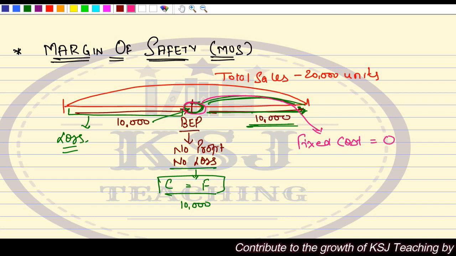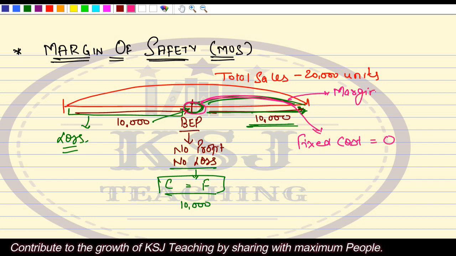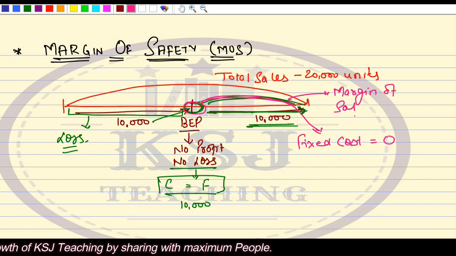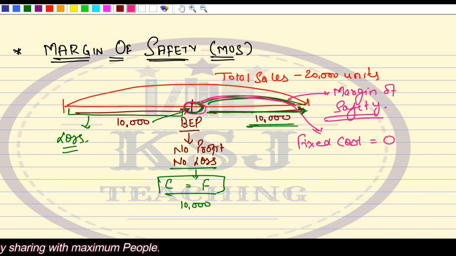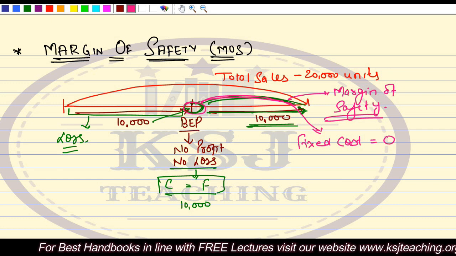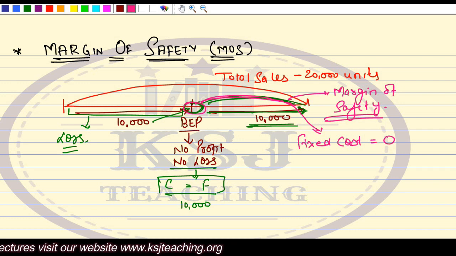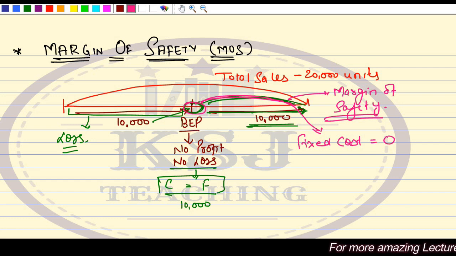And this area is known as margin of safety. Margin of safety is the level of sales, out of the total sales, after the break-even point. That means we are in a safe zone now. We will start earning profits and we will be in an absolutely safe zone. That is why it is known as margin of safety.